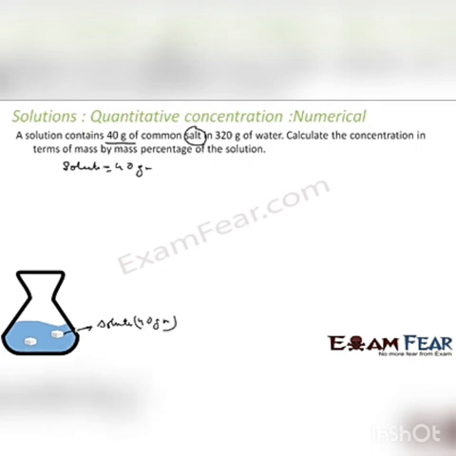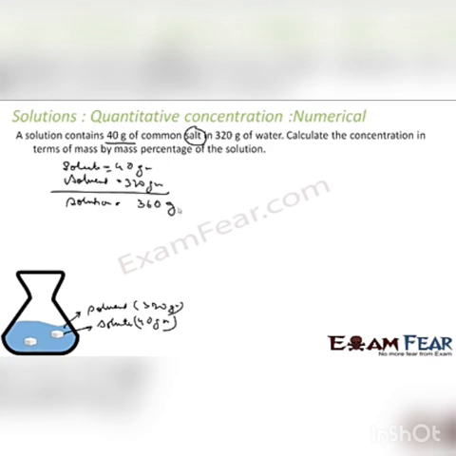In 320 grams of water. This is water and this is solvent, 320 grams. So let me write solvent 320 grams. So what will be solution? Solution is nothing but solute plus solvent, that is 320 plus 40, that is 360 grams.